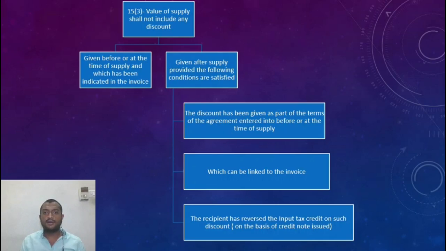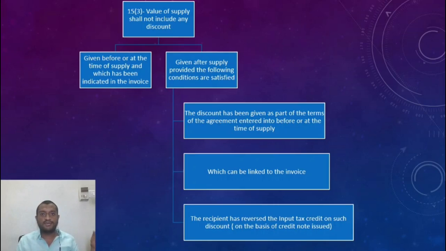Let us say I purchase 50 cartons of beer. And later he says, I'll give you a discount of 2% flat on all the purchases that you've made if you buy 50 more cartons in the upcoming 2 months. So that is the discount. Can this discount be linked to the price? Yes, it could be linked to the price.